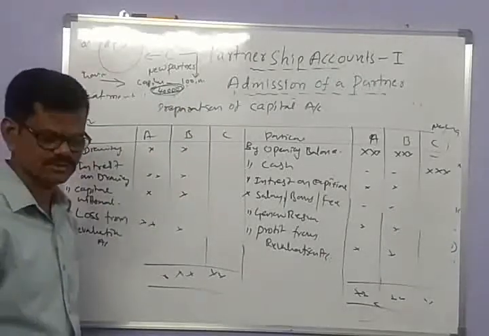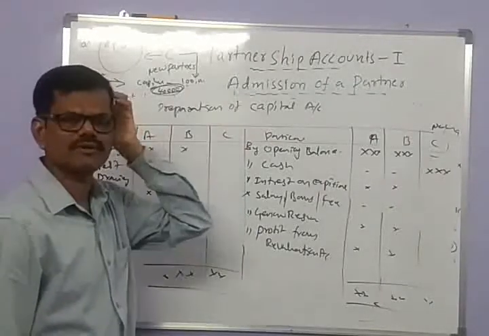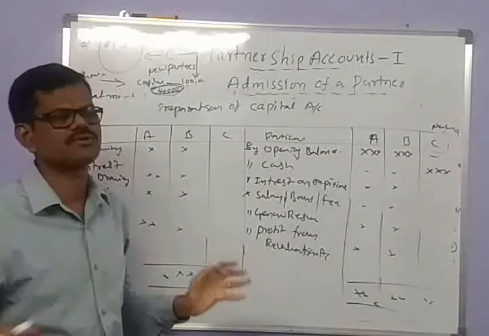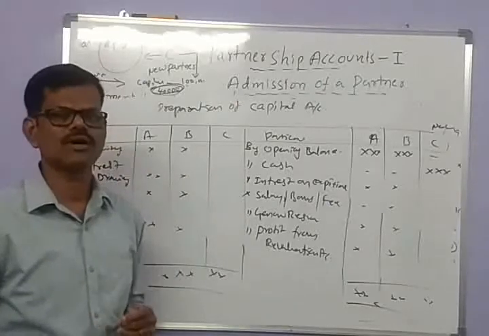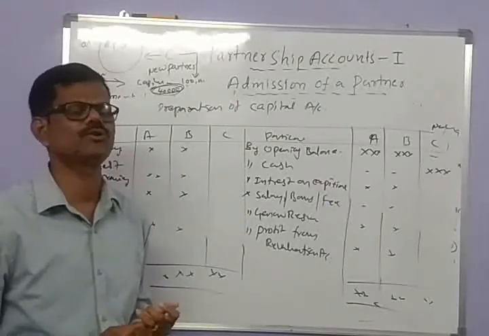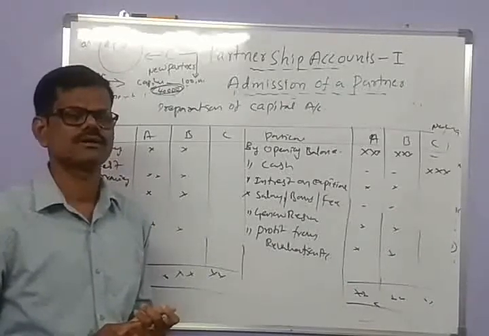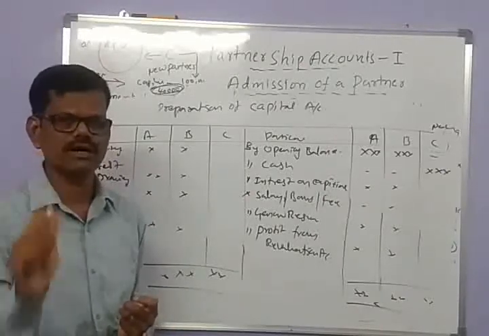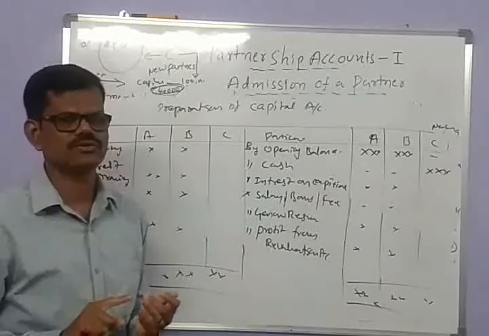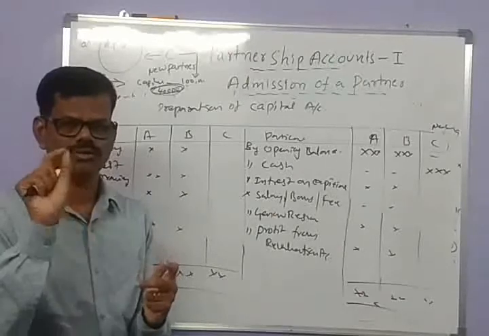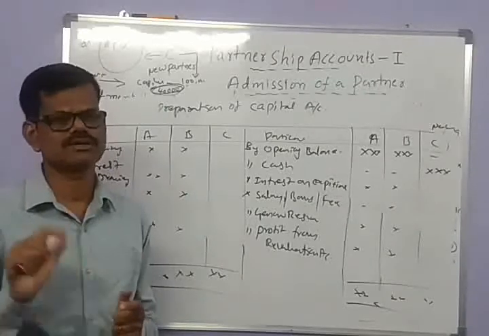Here we remember one thing: if a problem is given from this chapter, the steps of the solution begin with the first step. If it is required, you have to calculate the new profit sharing ratio after admitting the new partner. Then in the second stage, you have to prepare a revaluation account, which is the revaluation of assets and liabilities.